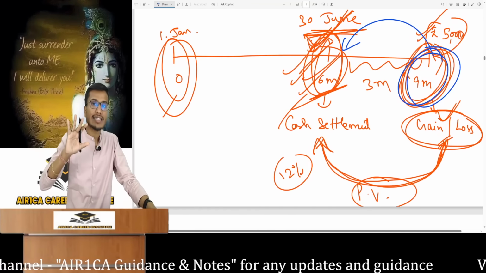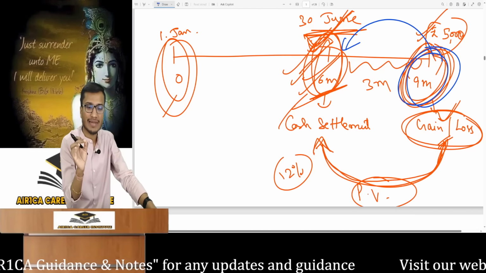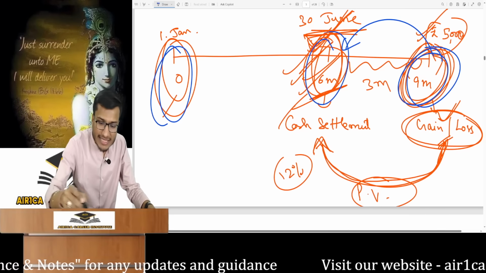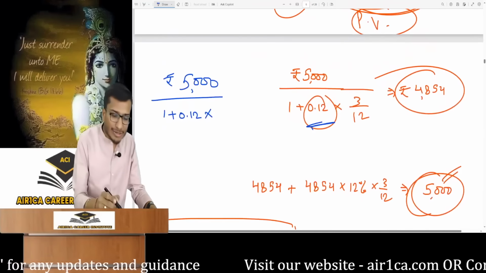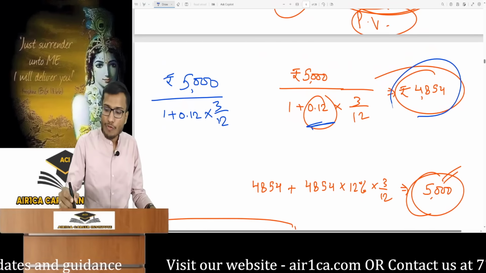Where do we have to pull it back? You should know the basics of PV. I taught the concept of PV in the basics of AFM. If you don't know, you won't understand PV. We are not bringing it here using PV. We are here for settlement. What is the gap between here and there? 3 months. We need to take the PV for 3 months. Let's use the PV formula. 4854.